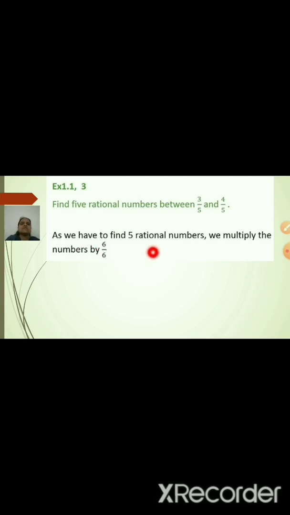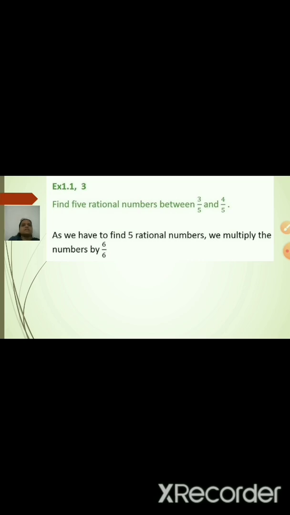As we have to find 5 rational numbers, we multiply the numbers by 6 by 6. Why 6 by 6? As 5 rational numbers are asked, we multiply by 6. Or, in a simpler way, you can multiply by 10 also. You may get the same answer, or any numbers between 3 upon 5 and 4 upon 5.